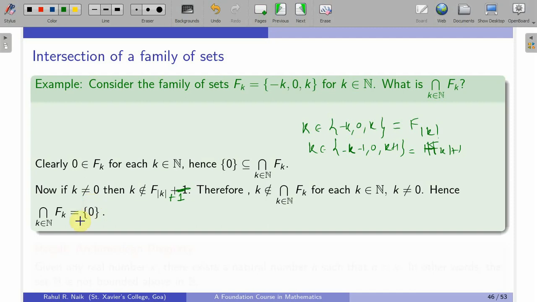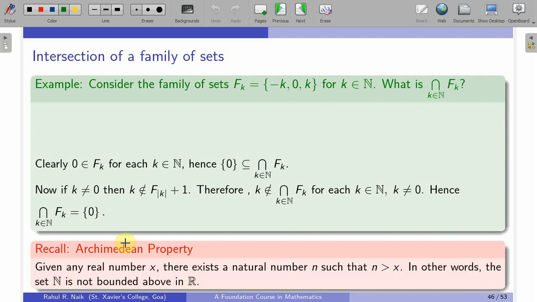And this says that the only possible element in the intersection, because we have already proved that 0 is contained in the intersection of f of k, is 0. This is another way of proving that the intersection of f of k is equal to {0}. So the only possible element in the intersection is this 0, as it is contained in it. No other integer belongs to the intersection of f of k from this statement.